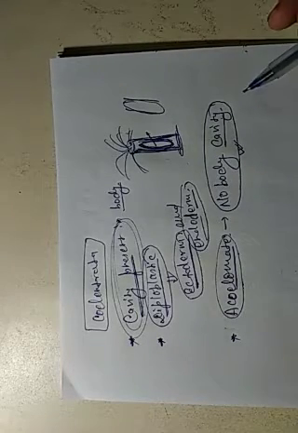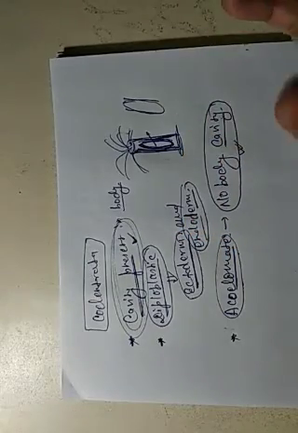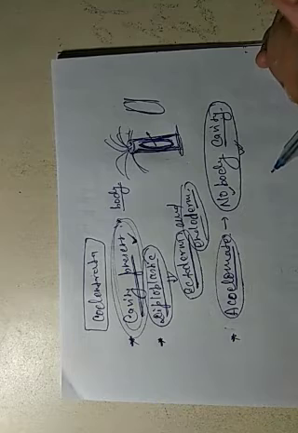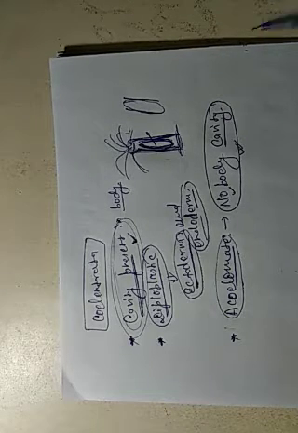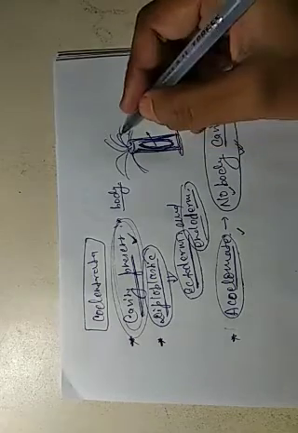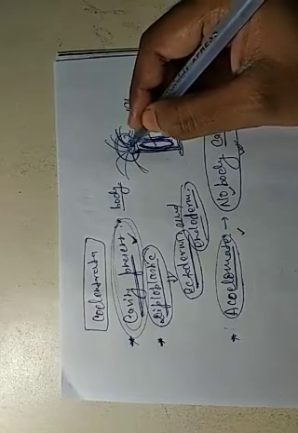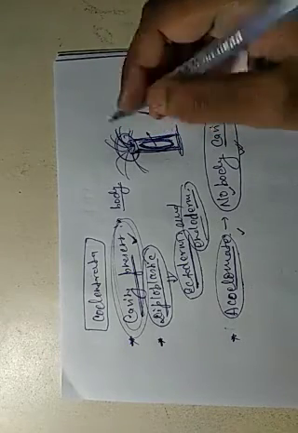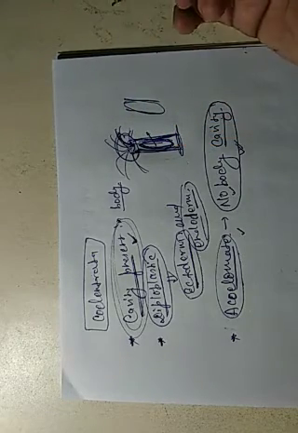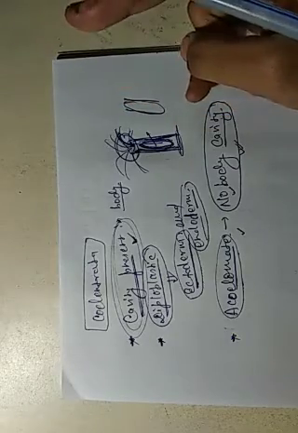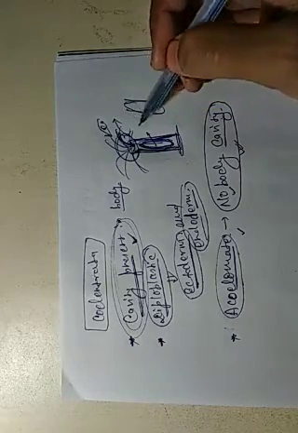material from inside the body to the outside of the body. This cavity is just a space, and this body cavity supports the movement of waste material from inside of the body to outside of the body. So this is acoelomate. If this is the mouth part of the animal, and through this mouth it eats some substances from outside, then the waste material is removed from the body through the same way. It means the mouth has two functions. One is taking in food and another is removal of waste material.